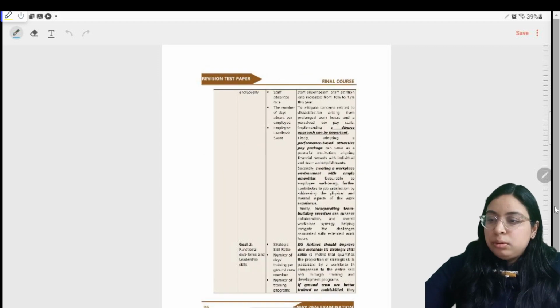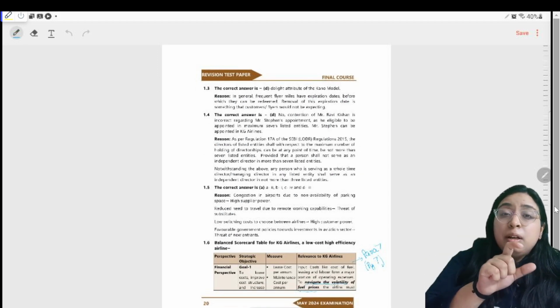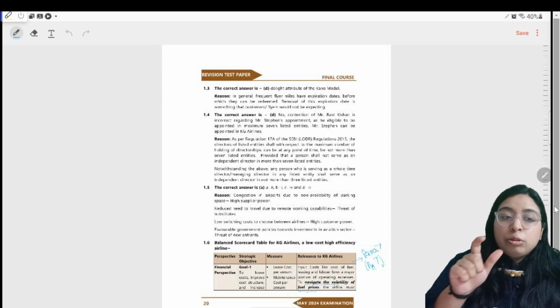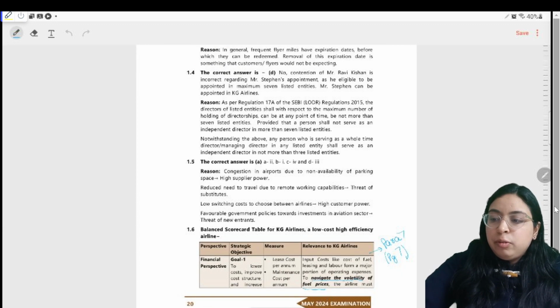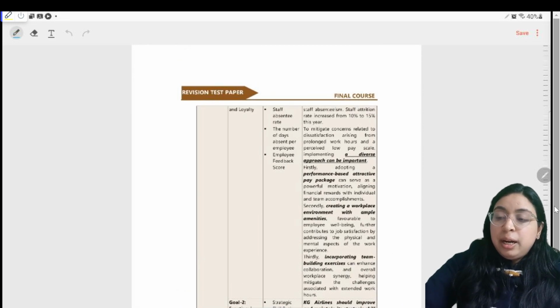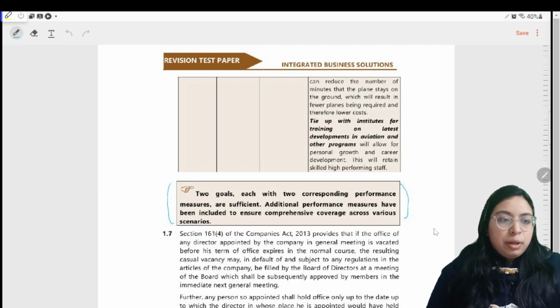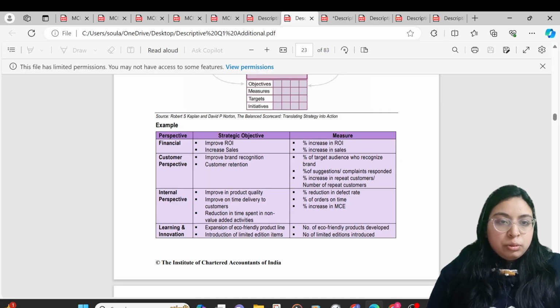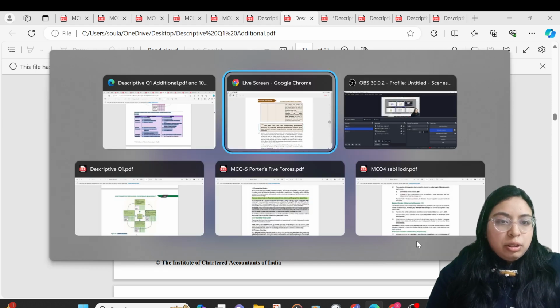So balance scorecard was there in the old study mat, but only a picture was there in the new study mat. On the basis of which we will be able to answer the balance scorecard by using para number 7. And ICAI itself said to write only two corresponding measures for each case study. So by using this example, you will be able to answer your case study.